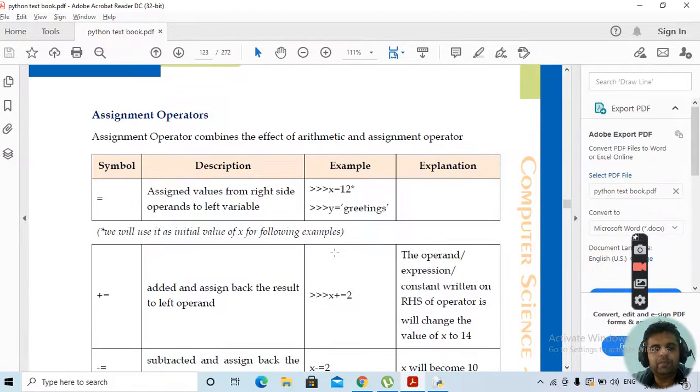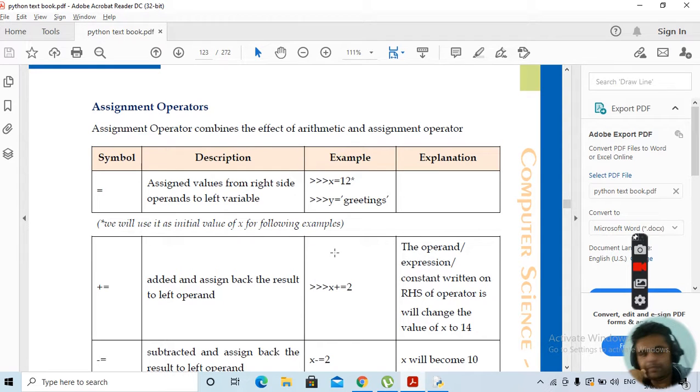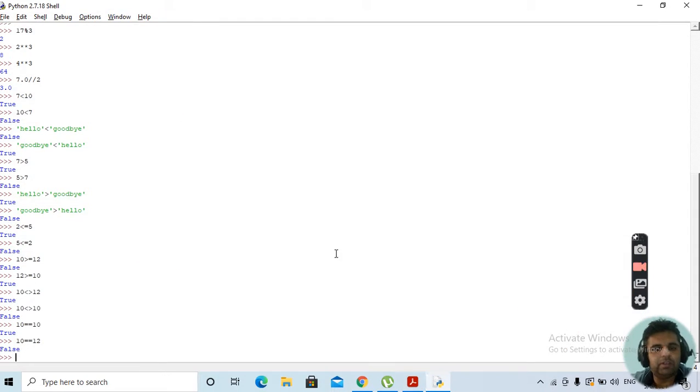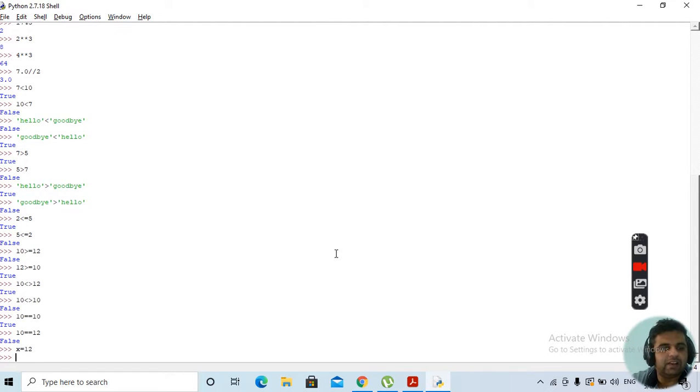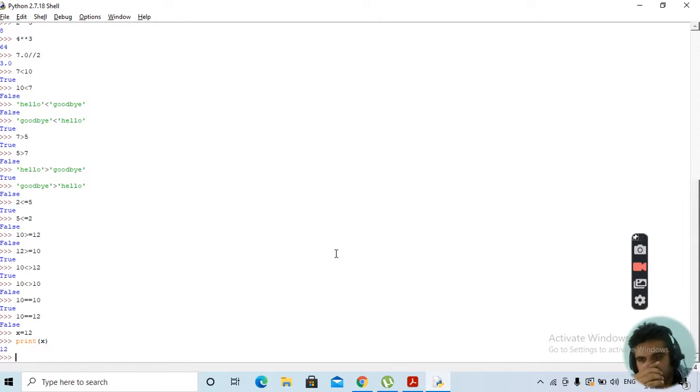Okay, then we have assignment. This is how values can be assigned. This is basically the equal to sign. If we write x equals 12, this is assignment: we have assigned the value 12 to x. If we write print x, this will give you 12. Similarly, we can assign strings also. Suppose y is equal to Sumit.